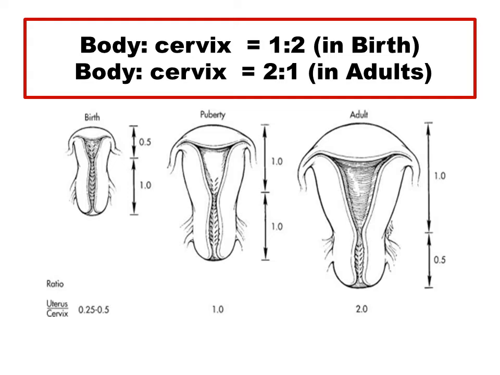Now coming to the ratio of the body to the cervix. The ratio of body to cervix is 1:2 at the time of birth. In adults, the ratio of body to cervix is 2:1.